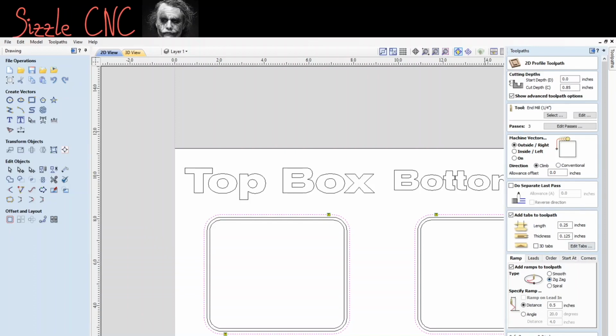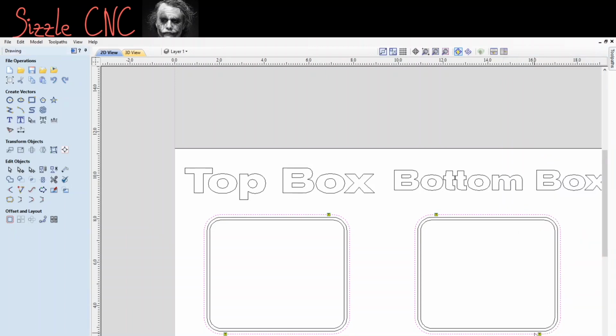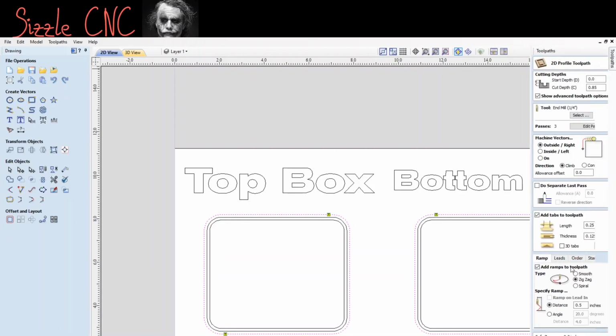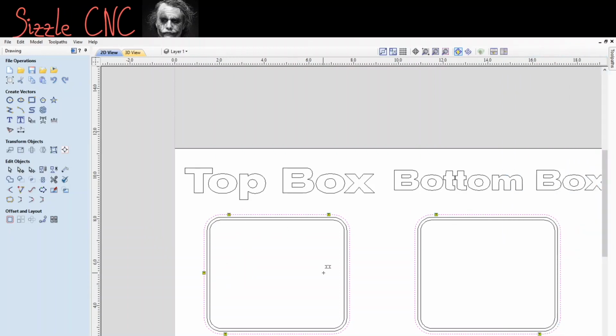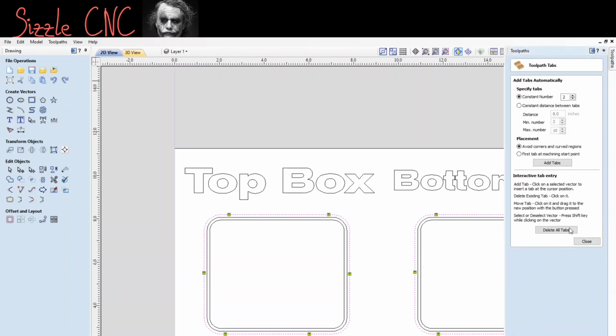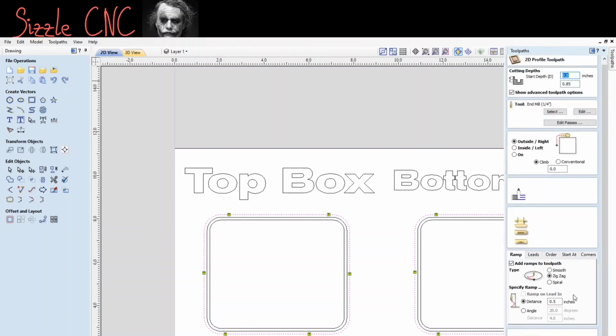Okay. Let's just see where those tabs are set up. Okay, I'm happy with those. I might add a couple more. Let me see. Edit. All right, you can add more tabs. So click right there. I want 1 on each side, just in case, just to kind of hold it. So, got a little tab friendly, but that's all right. It'll be easy to cut through those. Okay, close. All right, got it all set.